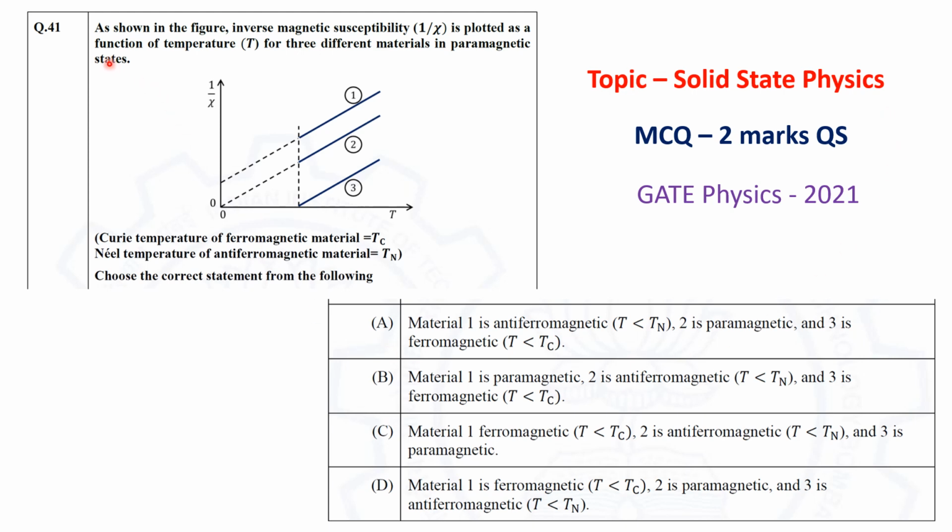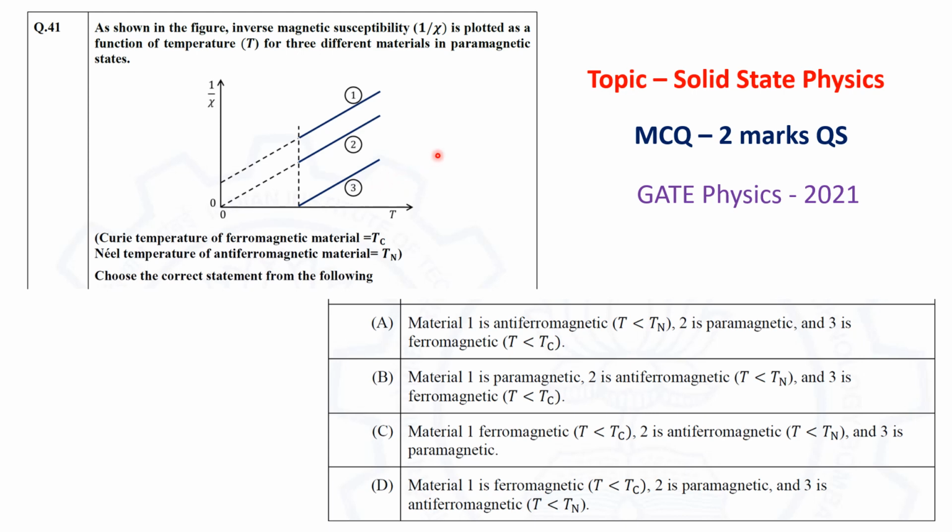According to the question, as shown in the figure, inverse magnetic susceptibility, that is 1 by chi, is plotted as a function of temperature T for 3 different materials in paramagnetic states. So this plot of 1 by chi versus T is given for 3 different kinds of magnetic materials. This is the plot for the first material, this second plot is for the second material, and the third plot is for the third material.